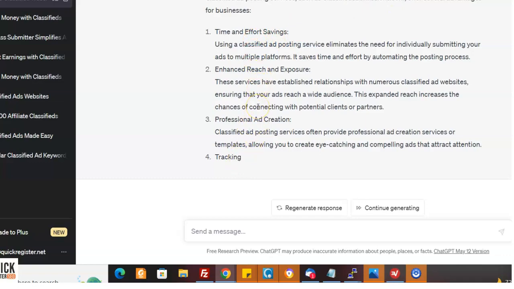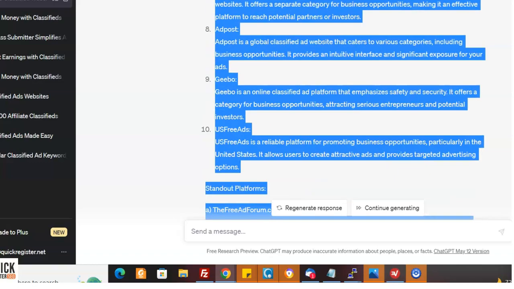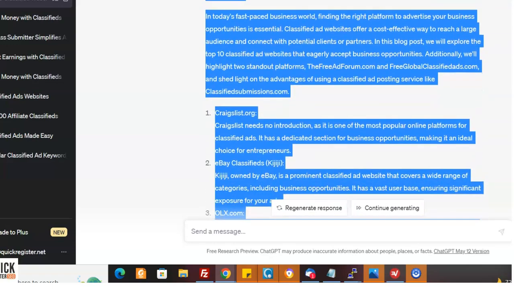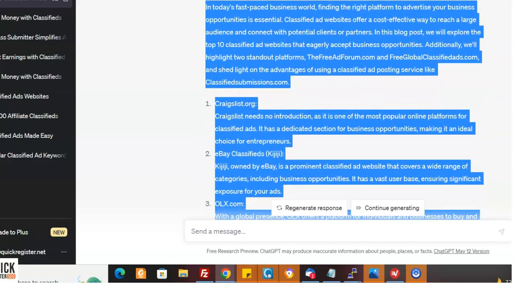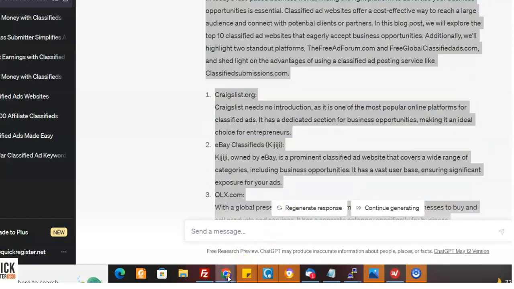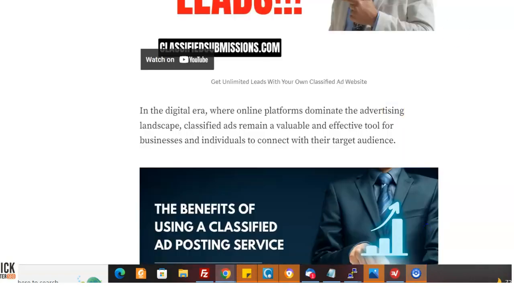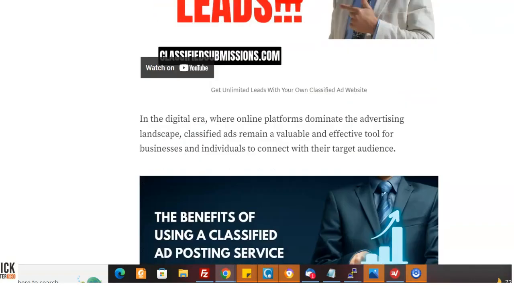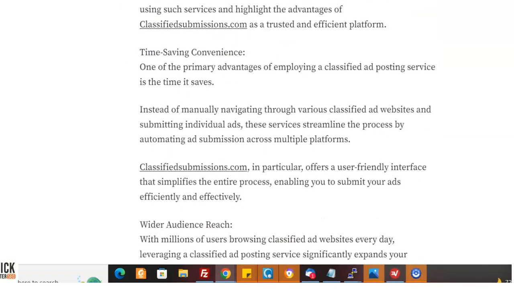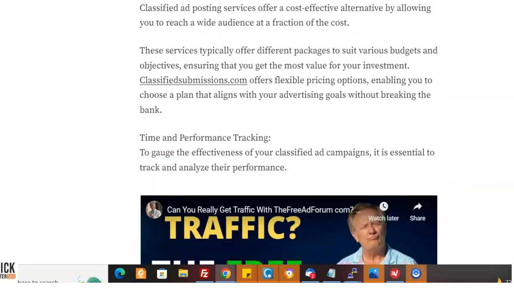Look how fast they spit out this article. It's really incredible. So I could take this article, which is really well written. Everyone was looking for Craigslist, so I'm going to be using their name as a keyword, because website names are a keyword too. I come over to Medium, and I can make a mega post about classified ad posting software, and I can have my affiliate links to coolmarketingsoftware.com and classifiedsubmissions.com over it. This could be like a resource page.